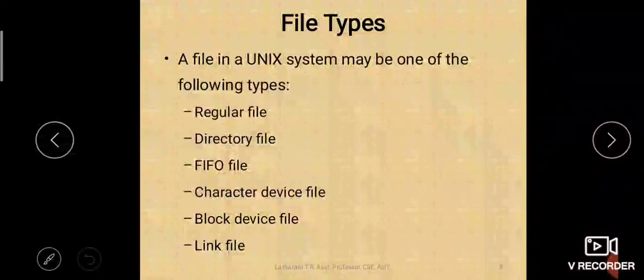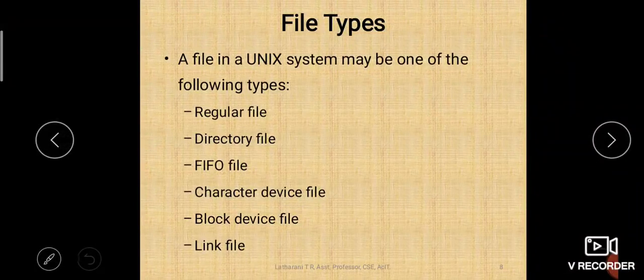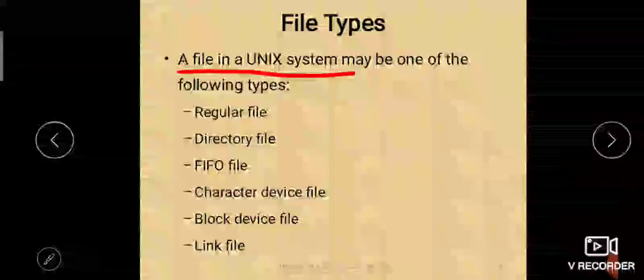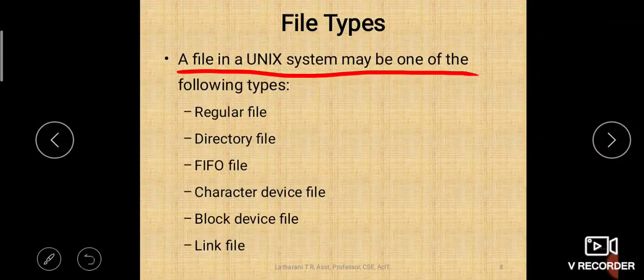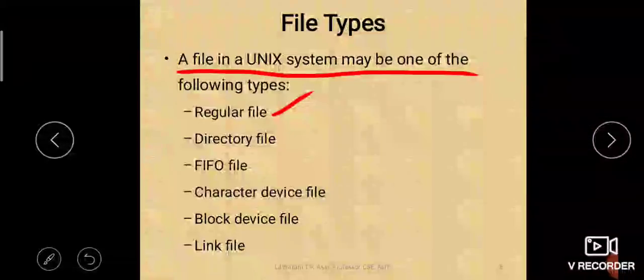So what types of files do we have under Unix? What are all the things which are considered as files? Let us see. A file in the Unix file system may be one of the following types. What are they? First type is a regular file. We will study all these files in detail in the next slides. Just let us look at the types of files.